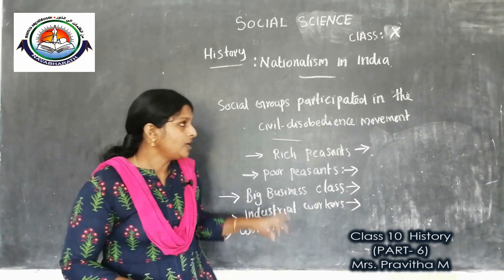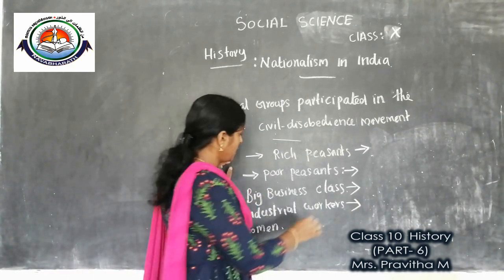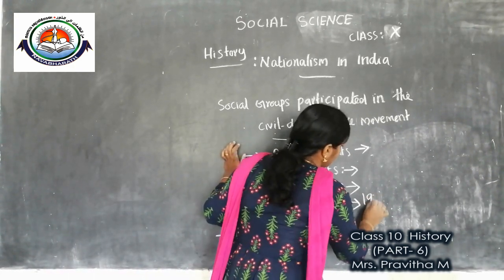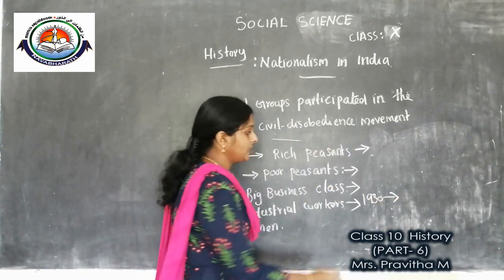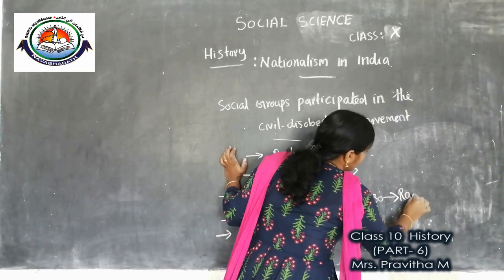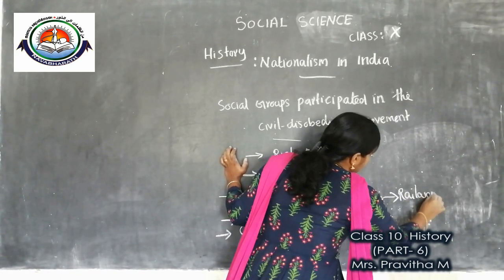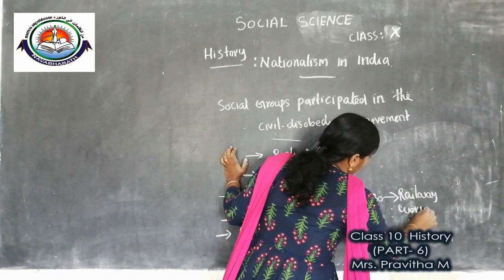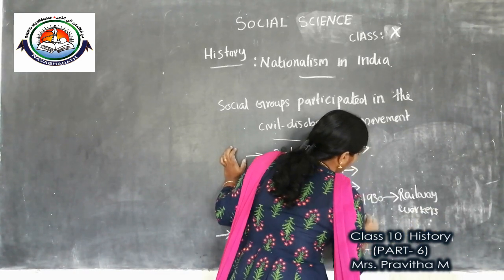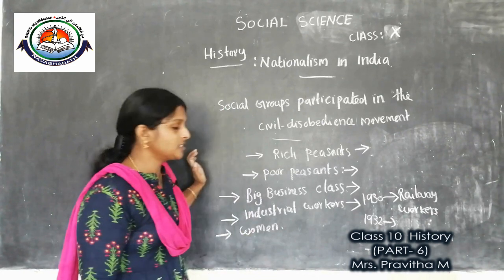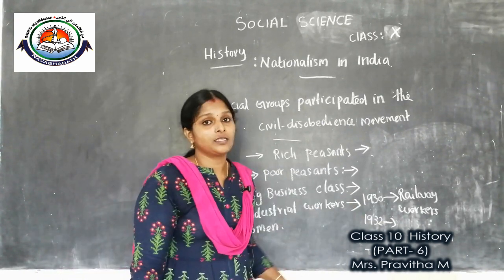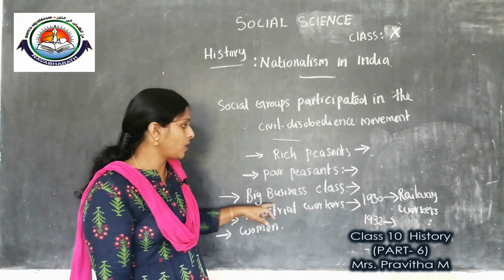For example, in 1930, railway workers started strikes. In 1932, dock workers also started strikes. So these are some strikes held by these workers.